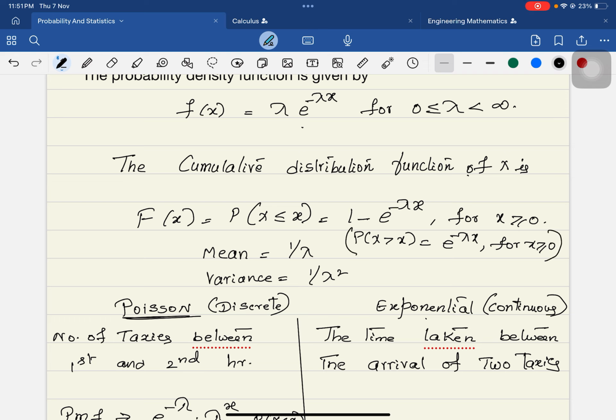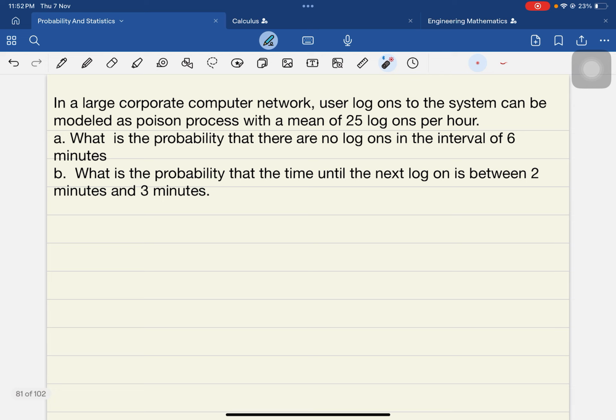So P of X less than or equal to x is given by 1 minus e power minus lambda x, and P of X greater than x is given by e power minus lambda x for x greater than or equal to 0. To do the problems in the exponential distribution, these are the formulas we have to use. Okay, let us now start with the problems.